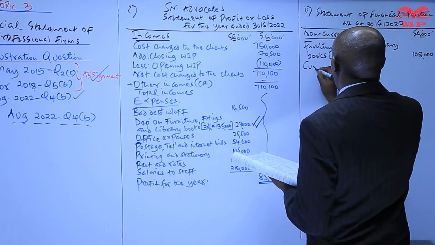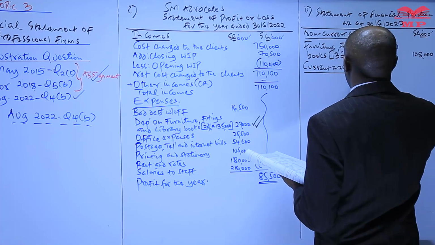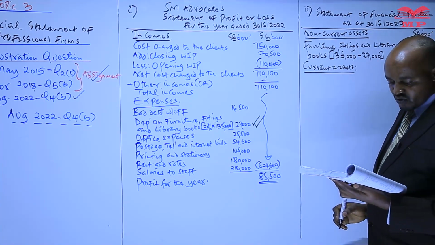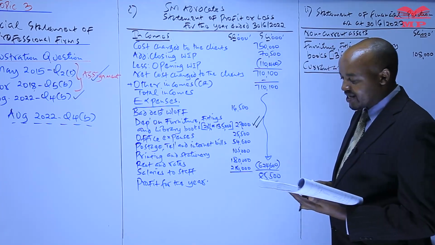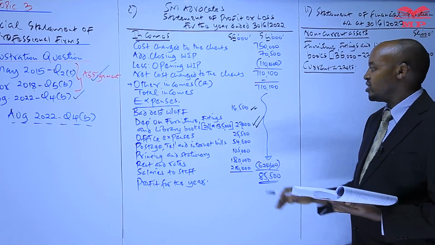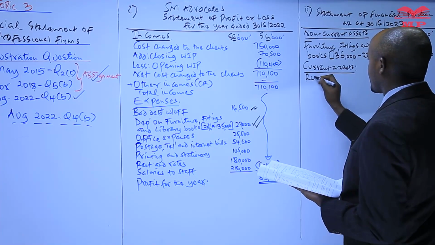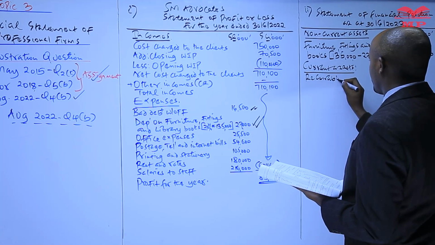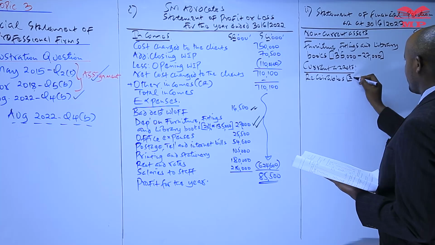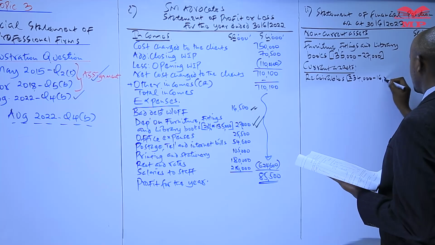Next, we record current assets. Let's start with the information in the additional information. In number one, we have bad debts which are to be written off. We said these bad debts written off are recognized as an expense, and two, we reduce the amount of receivables by those debts which have been written off. So we take the receivables, the money expected to be received from the clients, minus the amount which was written off, which was 16 what?